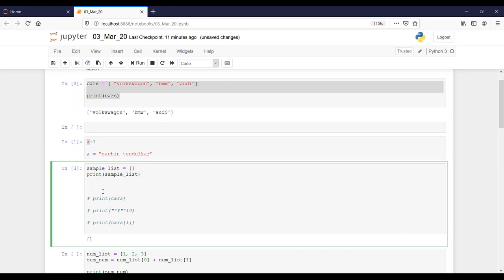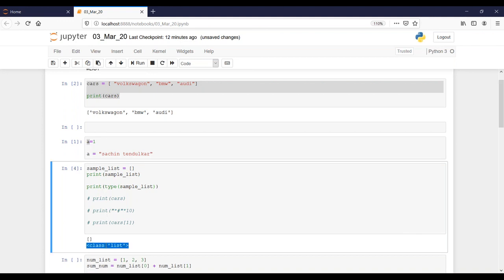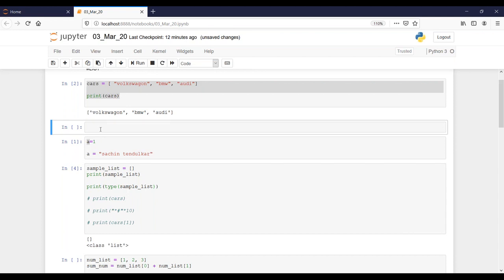If you want to print the type of sample list, it will give you the list class. And for this one, print type of cars.